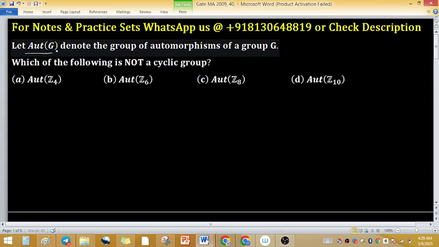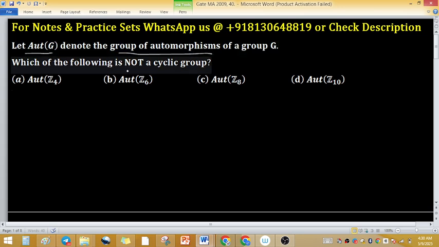Let Aut(Z) denote the group of automorphisms of a group G. Which of the following is not a cyclic group? Before solving this problem, first we have to recall some facts related to this problem.